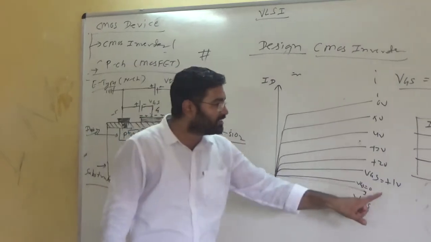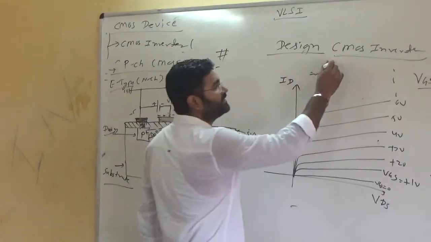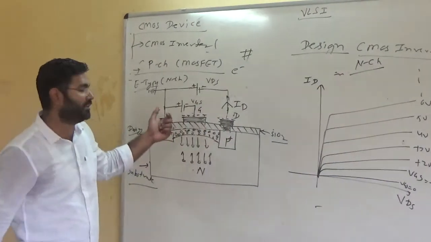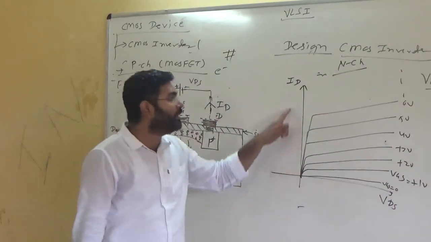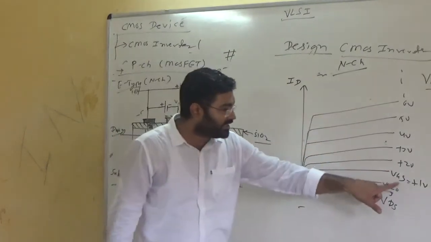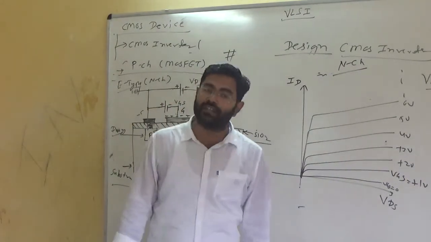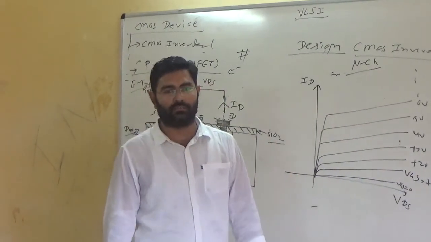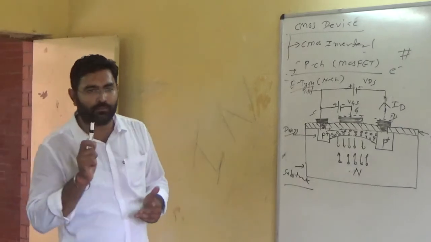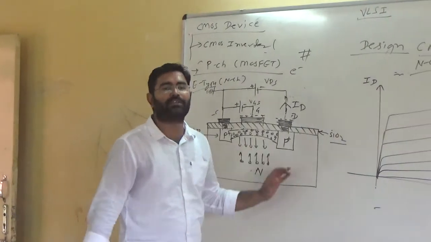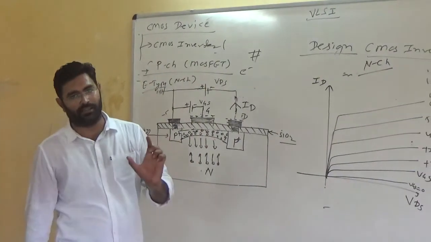But when you increase the value of VGS, like plus 1, plus 2, plus 3, plus 4, in the N channel, we are discussing the N channel, the drain current will be increasing. When we are decreasing this value, the drain current also decreases. But depending upon the value of VDS, when VDS is 0, there will be no conduction. The output current will be 0 because VDS is the initial supply of any kind of MOSFET. Without VDS, we can't imagine the proper working of the MOSFET. So to start, we need a supply also.